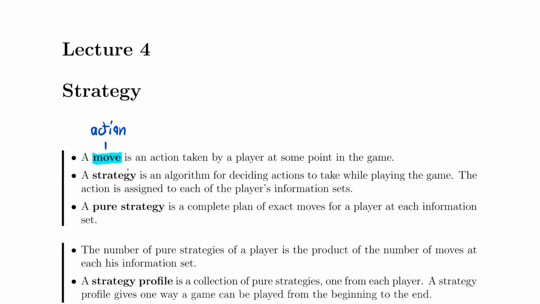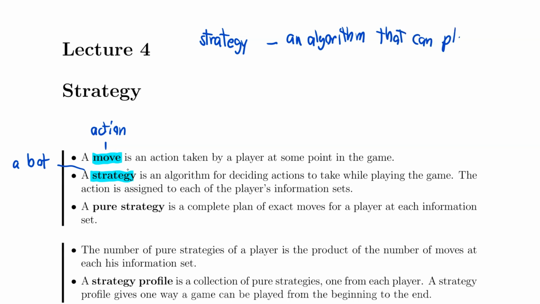Now a strategy is kind of like a bot in a way. It's like a way that you can play the game from beginning to end. So a strategy is kind of like a way that you can play a game, or I'm just gonna say an algorithm that can play a game from beginning to end.